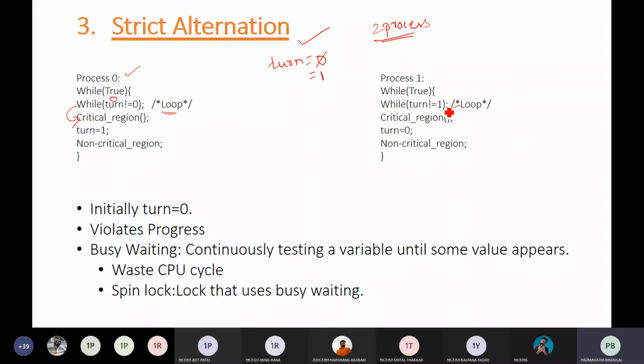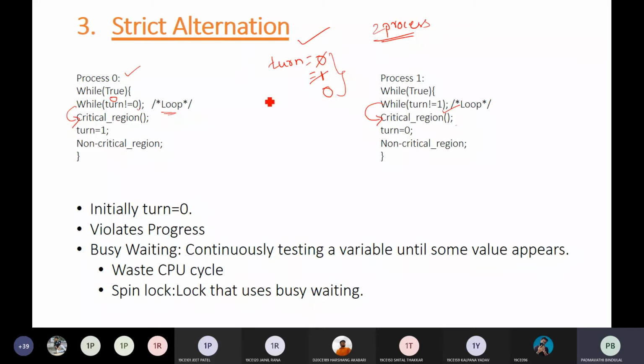So 1 not equal to 1, the condition is false, and process 1 can also go into the critical section and modify the turn to 0. So there is strict alternation between process 0 and process 1. This is fine for mutual exclusion, that means only one process is in the critical region, so it is fine up to now.